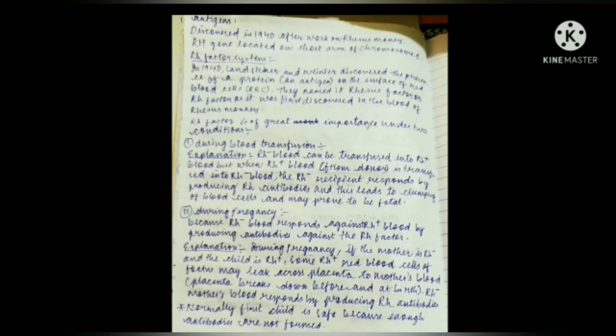Let us understand this with the help of an example. An Rh negative mother carries an Rh positive baby in her womb, which can happen if the father is Rh positive. In such a case, if the blood from the baby enters the mother's circulation, the mother could produce antibodies that fight the D antigen present on the RBCs of the baby. This may lead to miscarriage, termination, etc. at the time of delivery. To prevent this, an anti-D injection can be given to the mother to prevent the production of antibodies against the Rh positive blood of the baby.